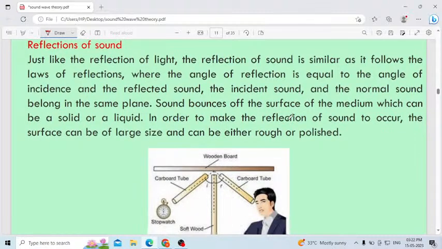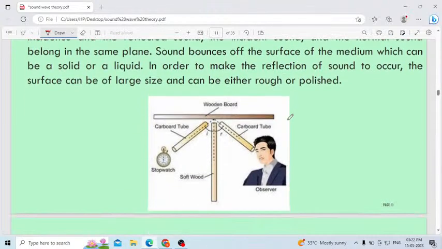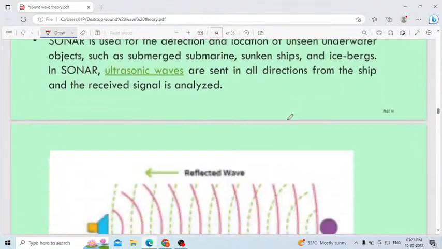Coming to the next one, reflection of sound. How does reflection occur in the case of a sound wave? Reflection is there, echo is there, beats.